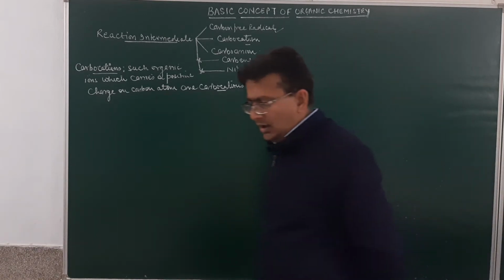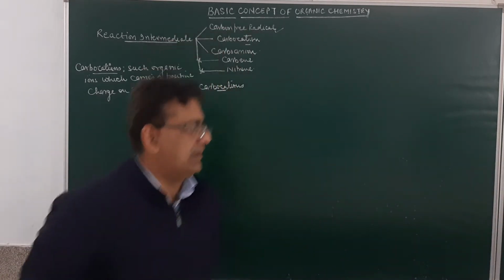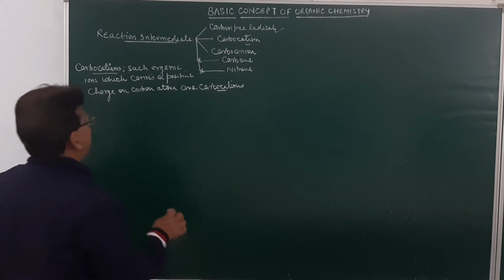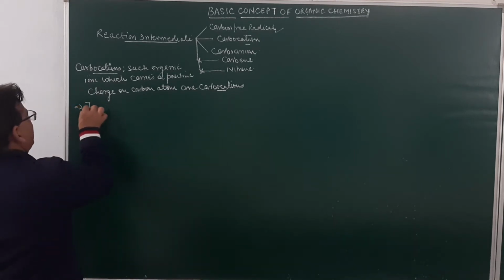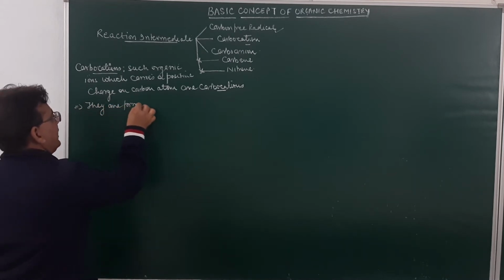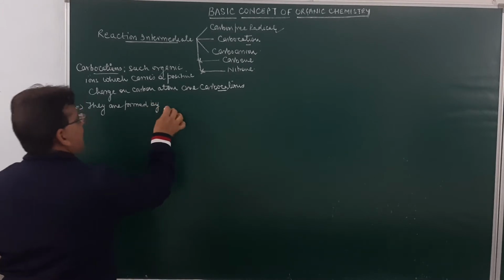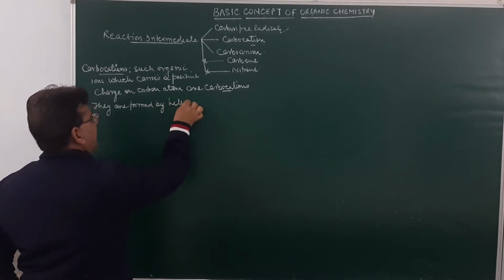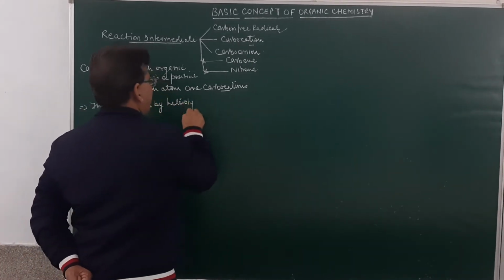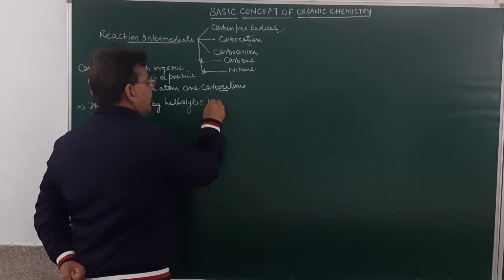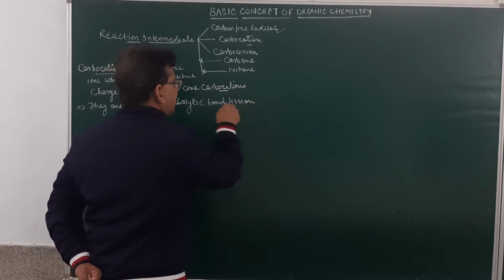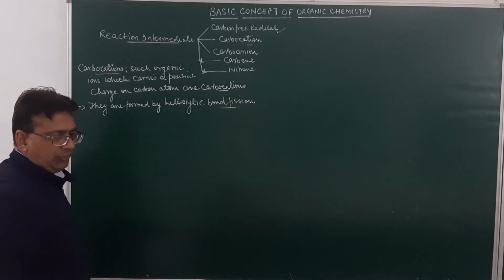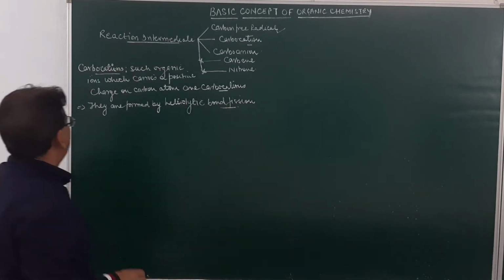How are they formed? They are formed by heterolytic bond fission. So if they carry a positive charge, this will be called a carbocation, and it is formed by heterolytic bond fission.